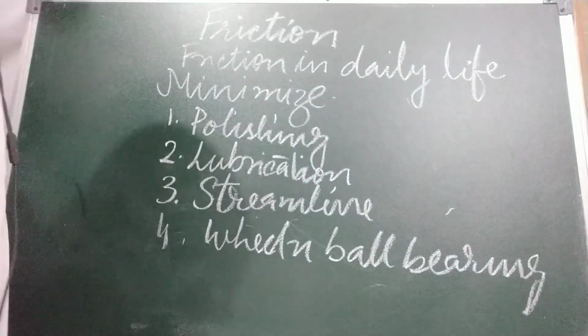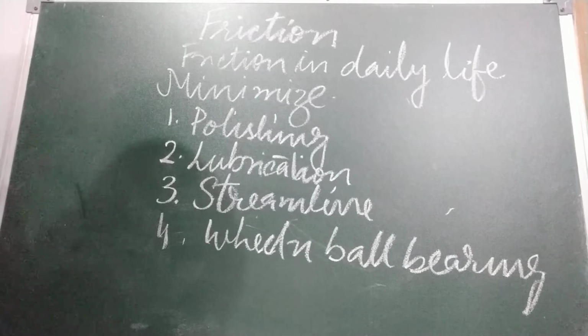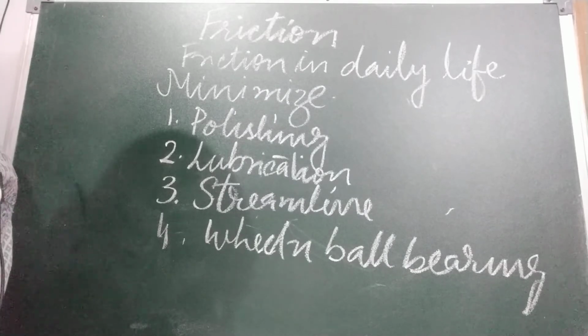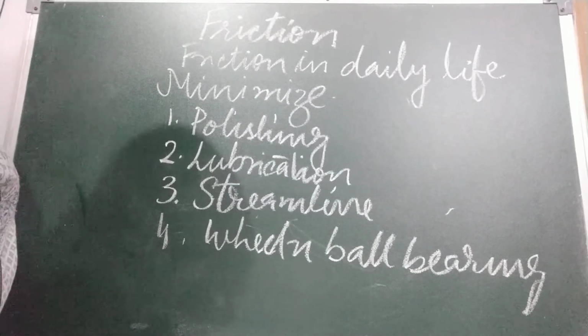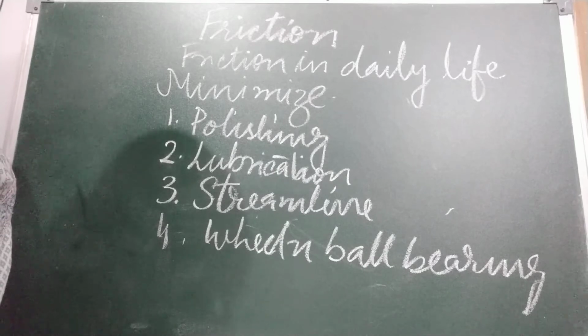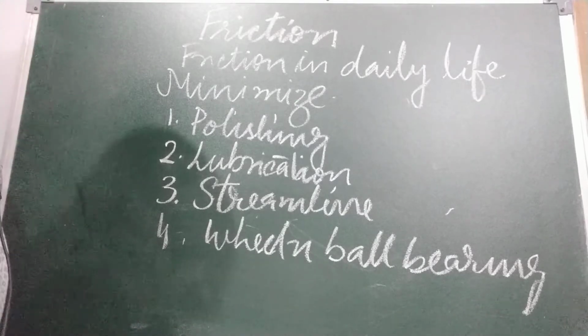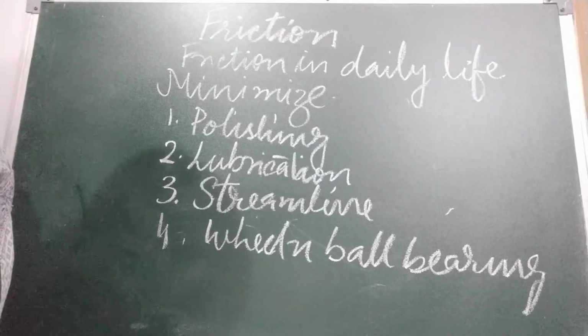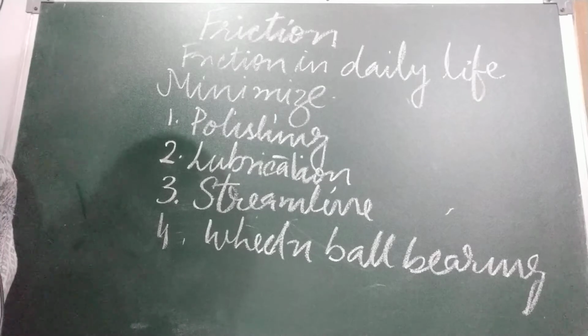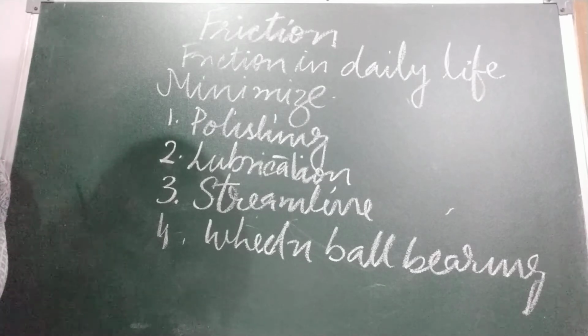When spherical or cylindrical objects roll on a surface, the resistance it encounters is called rolling friction. The rolling friction is less than the sliding friction. And children, what is sliding friction? The resistance that an object encounters when it slides over a surface. Okay, so rolling friction is less than sliding friction.